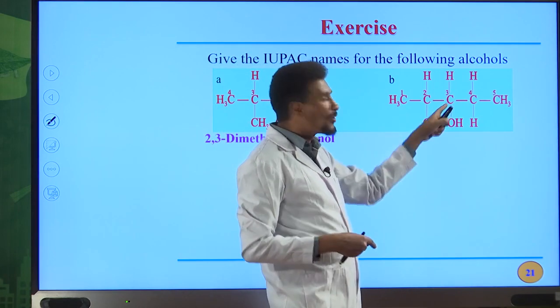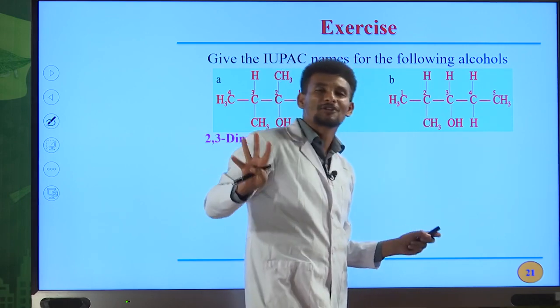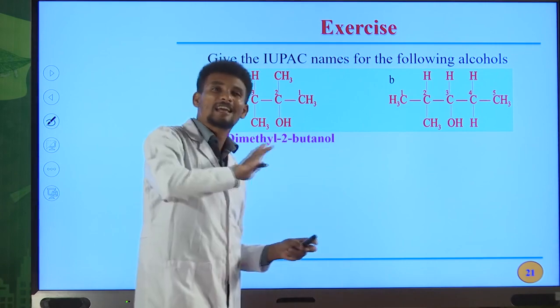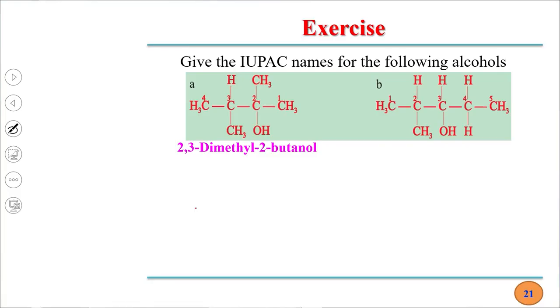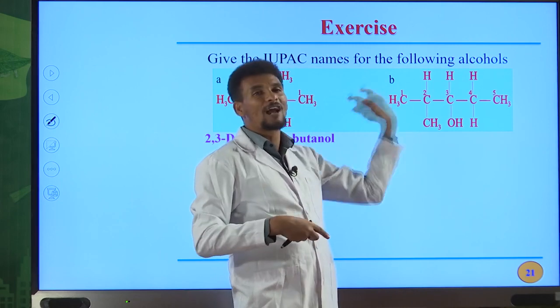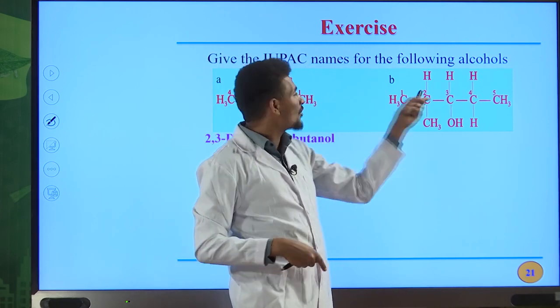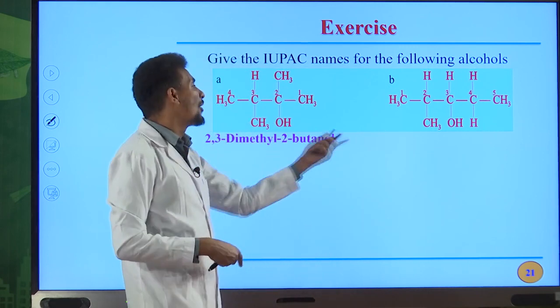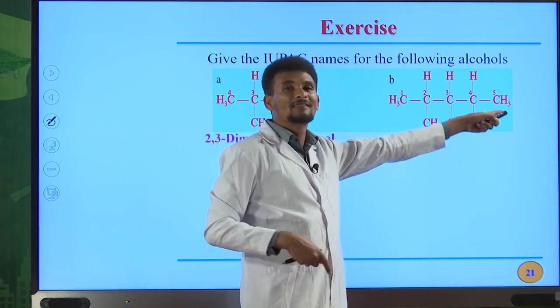But OH is on third position from left to right, and from right to left, it is also on third position. If the position of OH is equal from right to left and from left to right, then give priority to the substituents. For methyl, from left to right, it is on second position, but from right to left, it is on fourth position. So this is the correct numbering to write the IUPAC name for this compound. So the IUPAC name for this compound is 2-methyl-3-pentanol.